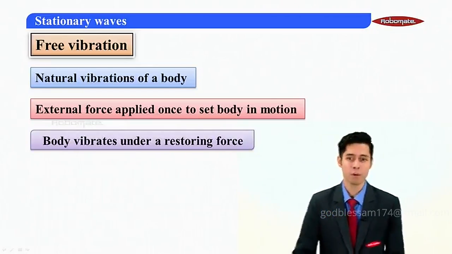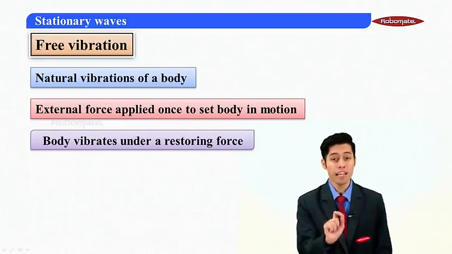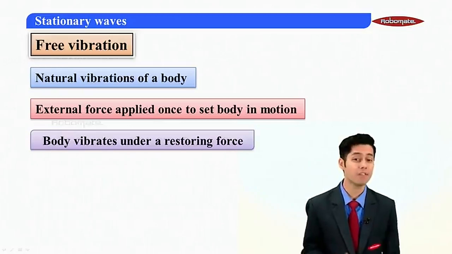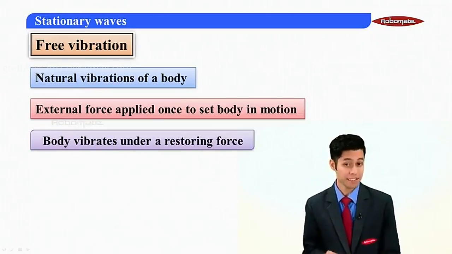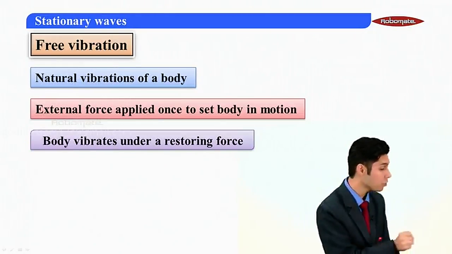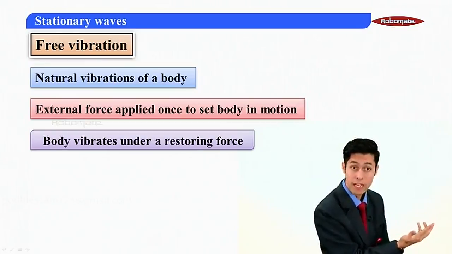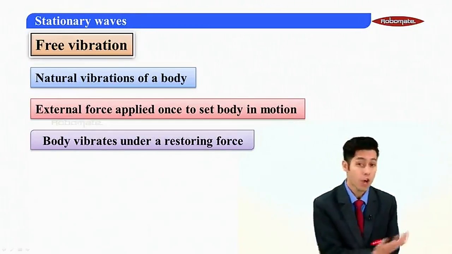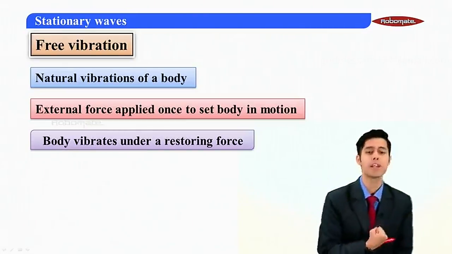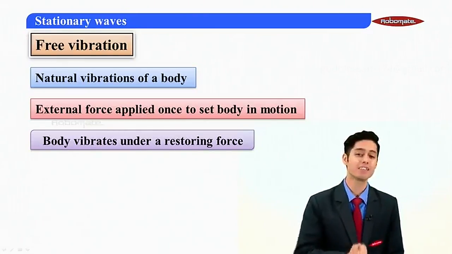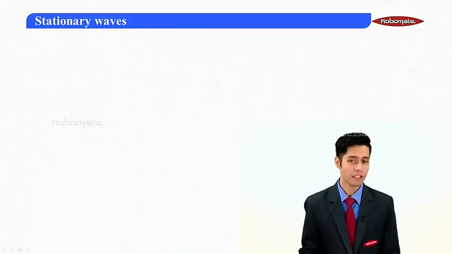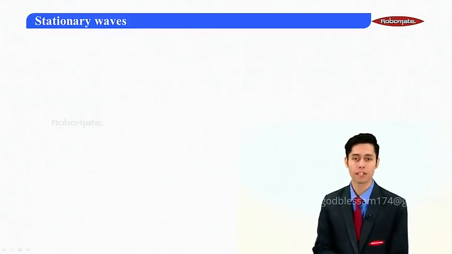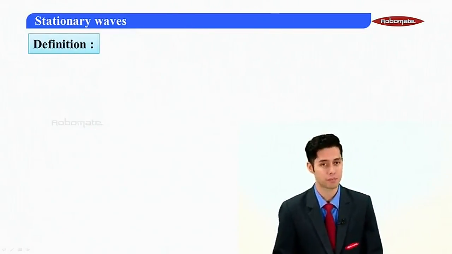Moving ahead to the next point, it states that the body is vibrating under the action of restoring force. It means that when the pendulum is crossing the mean position and going towards the extreme, the pendulum has a tendency to come back to the mean position only because of a force which is called the internal restoring force. Now this force makes sure that the body comes back to the mean position.